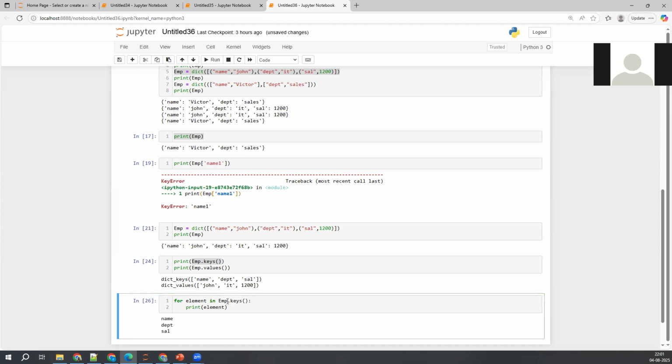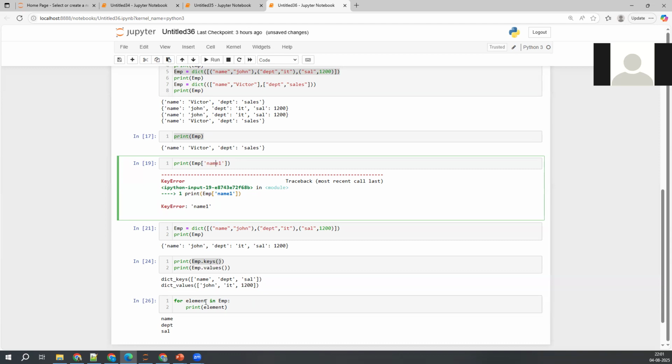Clear? So by default, it will take the keys only. Correct. And Shiva, in the 19th cell, you mentioned emp list, right? Course name. So can we use the tuple also, emp with rounded brackets? No, no. See, you'll generally access the elements with square brackets only. Same notation here also.